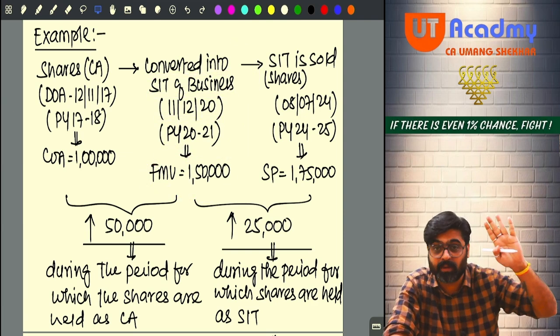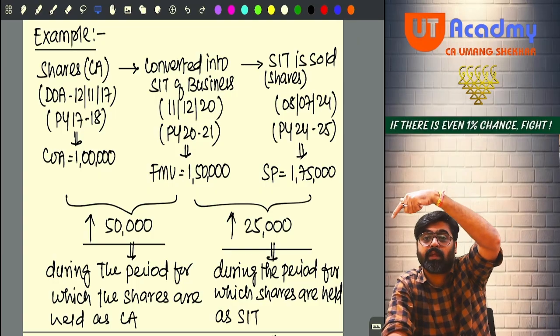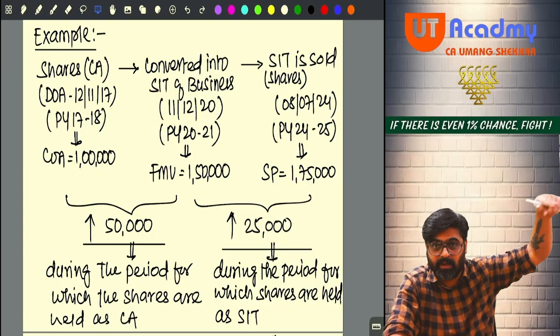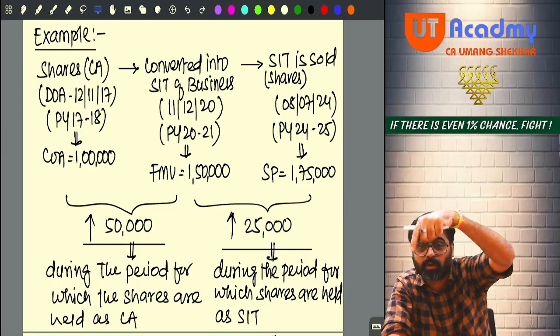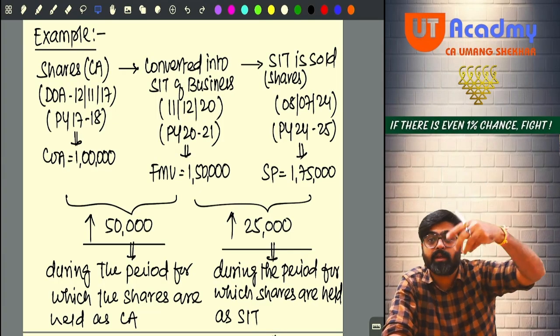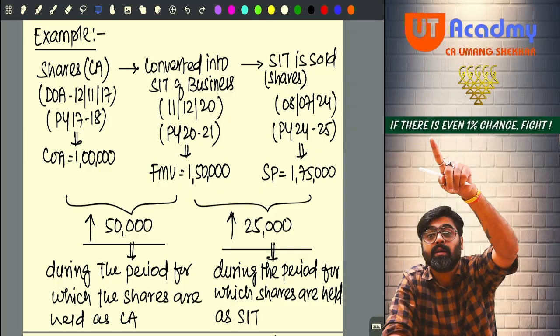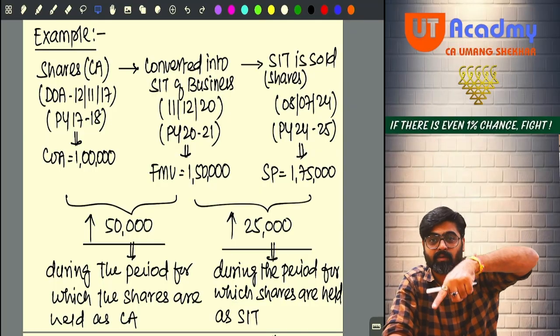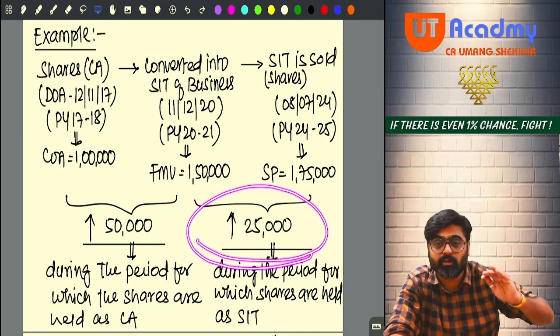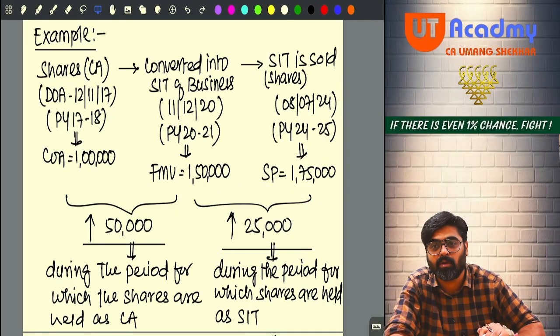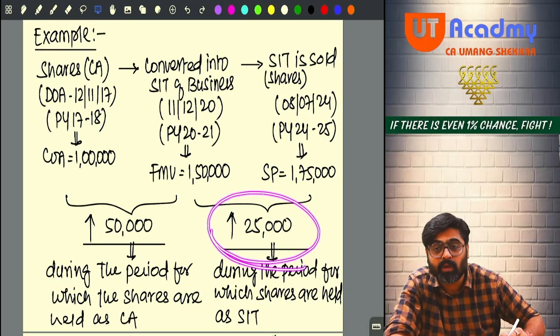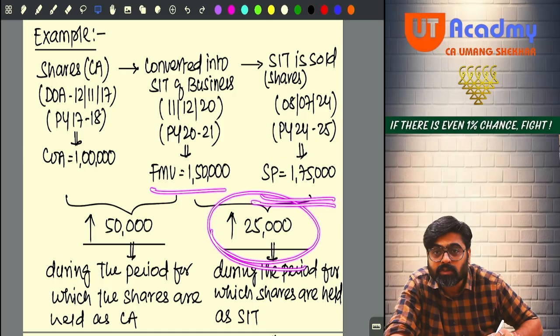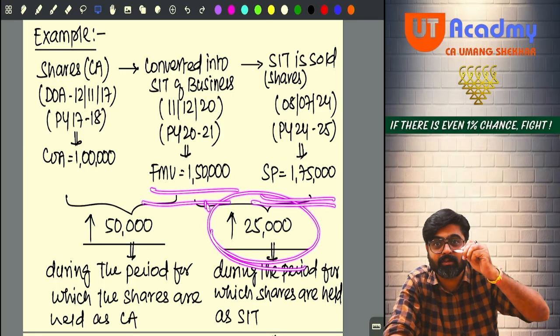This is as per the Supreme Court judgment. Cost of the capital asset cannot be taken to calculate PGBP income. Cost of the stock in trade will be taken, and stock in trade cost will be nothing but the fair market value as on the date of conversion. So this gain should be taxed under the PGBP head. Yes or no? This gain will be taxed only if 1,50,000 is reduced from the selling price, which is nothing but the fair market value as on the date of conversion.